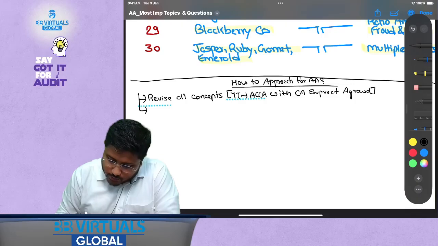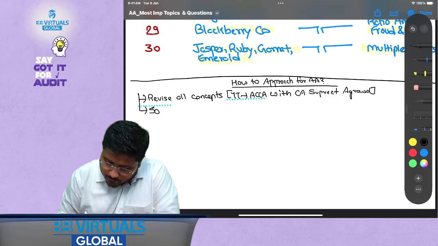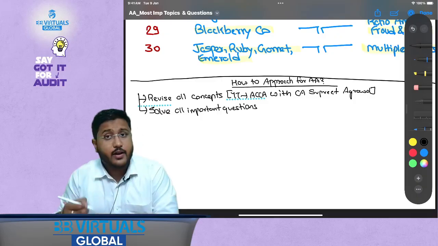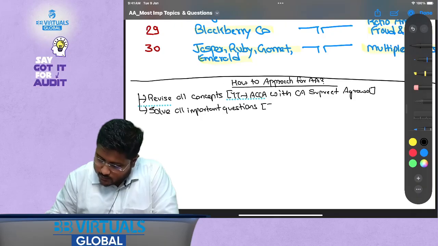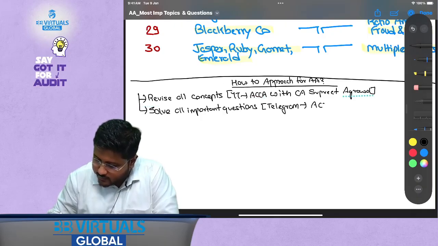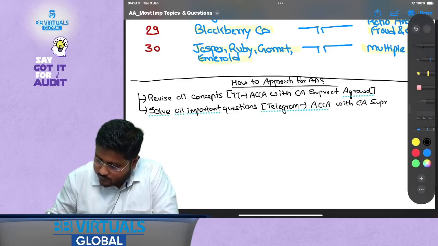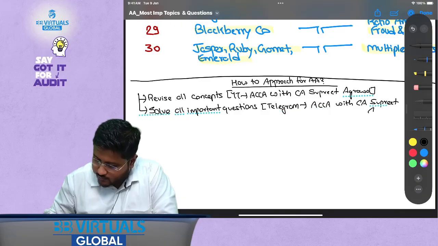Then you should solve all important questions that we have discussed. List would be available. This particular file would be available on my Telegram channel, which is again ACCA with CA Supreet Agrawal.